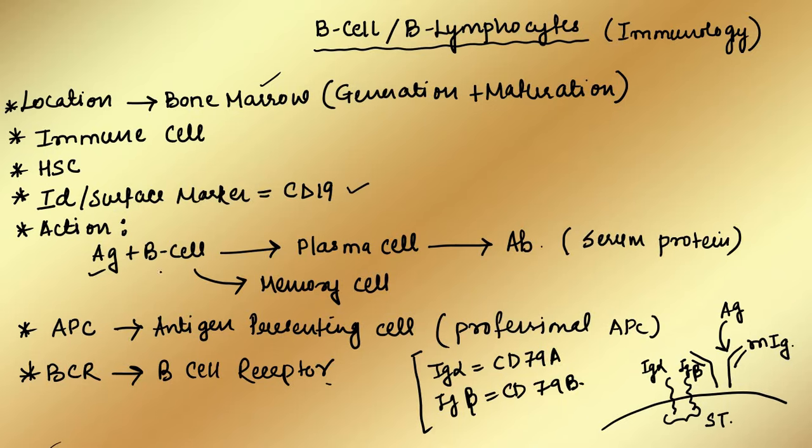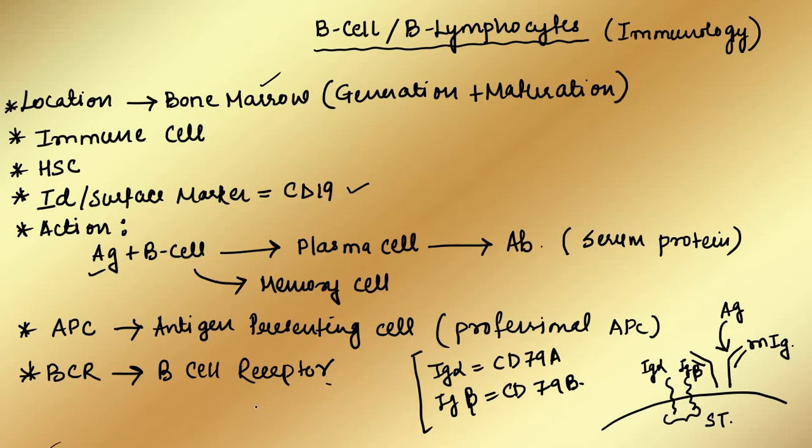If we talk about the action, whenever they encounter the antigen, they convert themselves into plasma cells, which secrete the antibody, also known as a serum protein. Along with that, they are also capable of forming a different form known as memory cells. They are known as professional APCs because they are very efficient in presenting the antigen in processed form. Whatever antigen attacks our body is not presented solely to the different immune cells; there should be processing. Processing decreases the size of the antigen, and hence it can be presented in the best way and eliminated with the help of different immune cells.